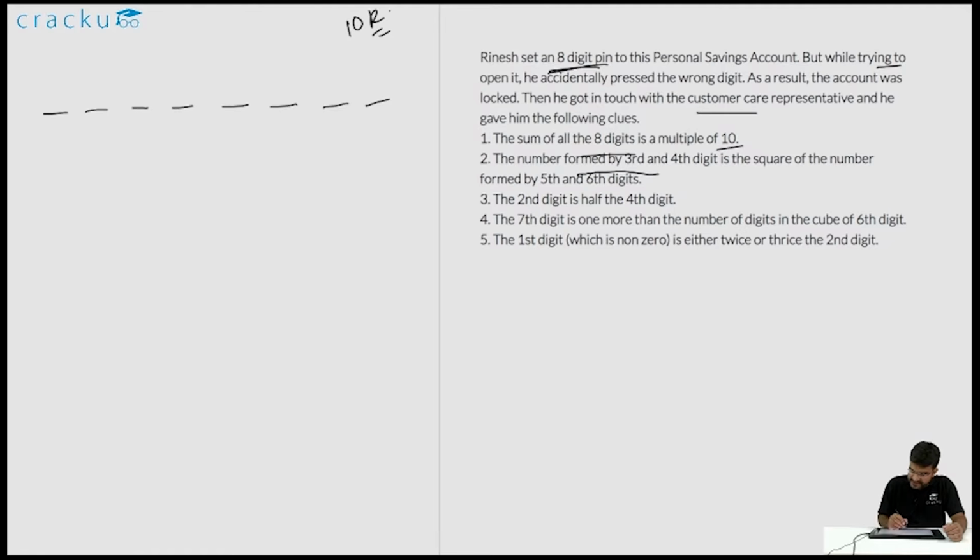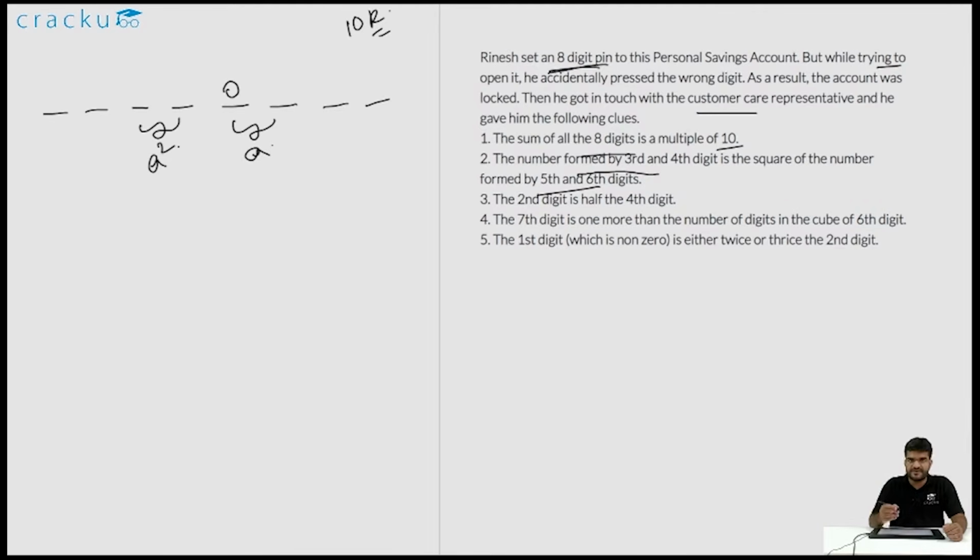The number formed by the third and fourth digits is the square of the number formed by the fifth and the sixth digits. So if you assume that the third and the fourth digits and the fifth and the sixth digit form a number, if the number formed by the fifth and the sixth digits is a, the third and fourth digits form a square. You should immediately notice that this would imply that the fifth digit is 0.